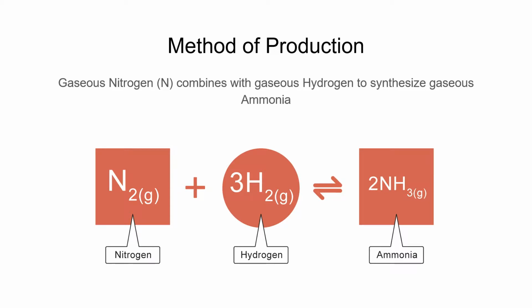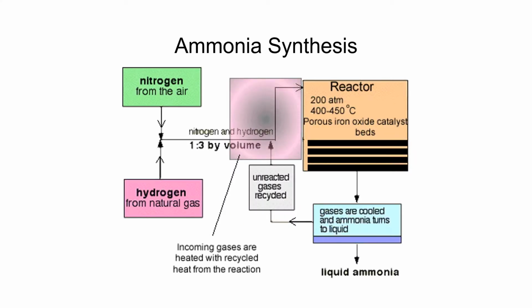Gaseous nitrogen combines with gaseous hydrogen to synthesize gaseous ammonia. Hydrogen is obtained from the reaction of methane and H2O steam. The hydrogen from the reaction reacts with oxygen from the air, producing water and leaving behind nitrogen. Nitrogen and hydrogen are sent to a reactor in a 1 to 3 parts by volume ratio. These gases are then heated at temperatures of 400 to 450 degrees Celsius, giving them more kinetic energy. The gases are then compressed at 200 atmospheres. This is about 200 times greater than the pressures we are subjected to on Earth.